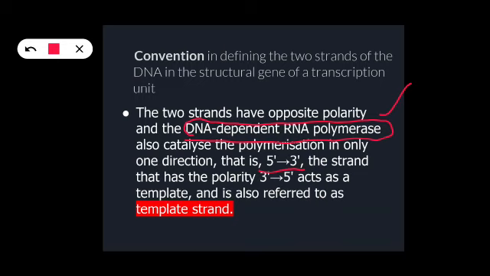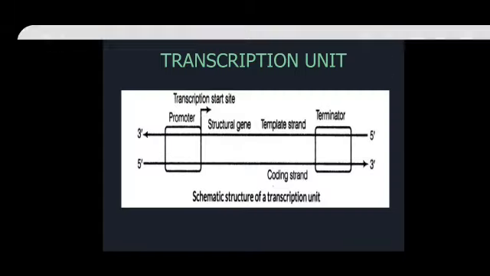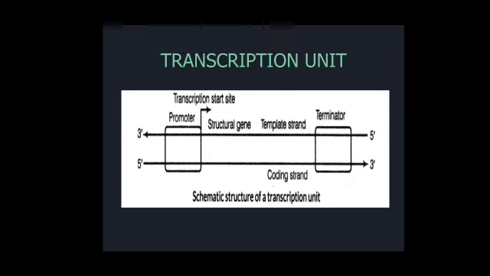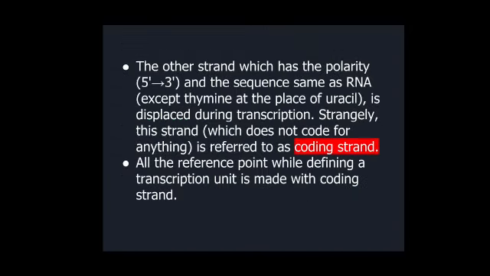So the strand which has the polarity from 3 prime end to 5 prime end is referred to as the template strand. The other strand, which has the polarity from 5 prime to 3 prime direction, has the same sequence as the RNA. Why is this known as the coding strand?